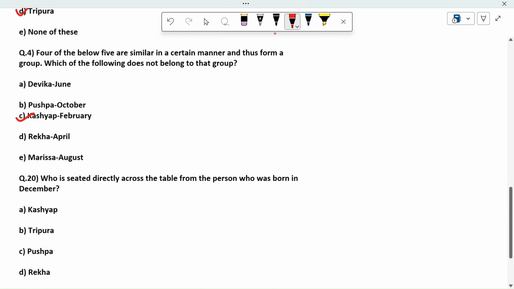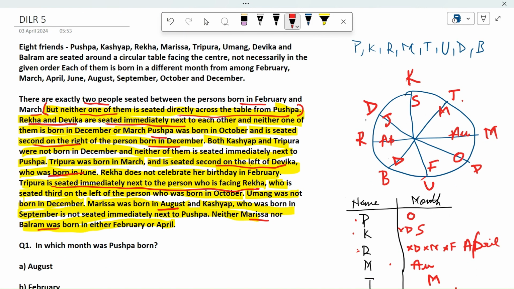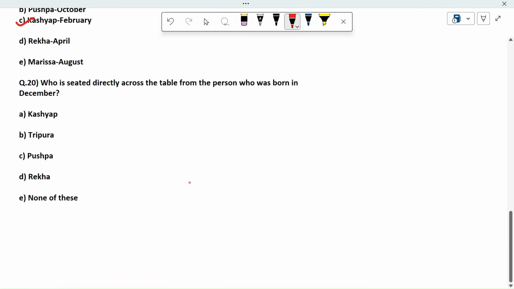Okay, who is seated directly across the table from the person who was born in December? Who is born in December? December is Balram, and his opposite is T. Fine. The person who is directly across. So this is Tripura. These are the answers. Okay, fine. Thank you. Bye.